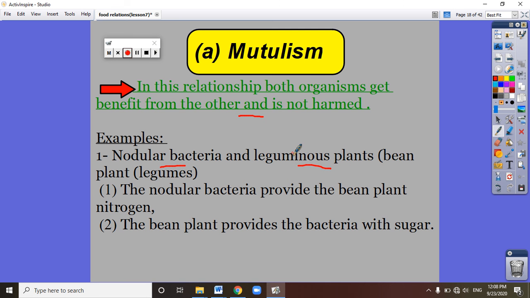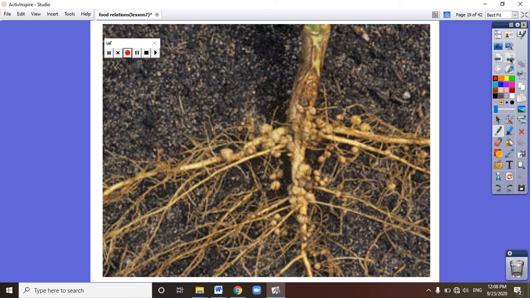Okay, leguminous plants. So let's see what is the meaning of mutualism and what is the relation between the leguminous plants and the nodular bacteria. As you can see, these are the roots of the leguminous plant.